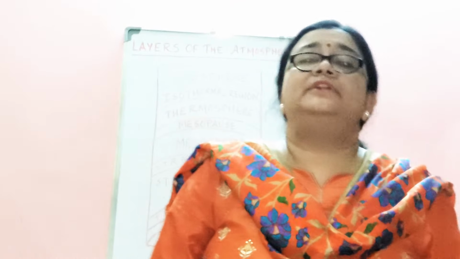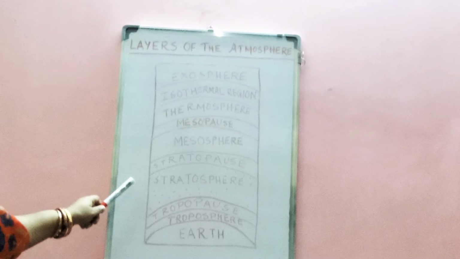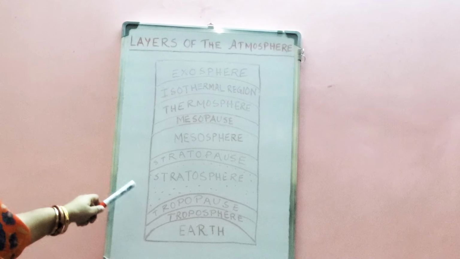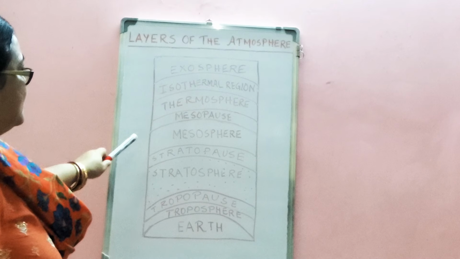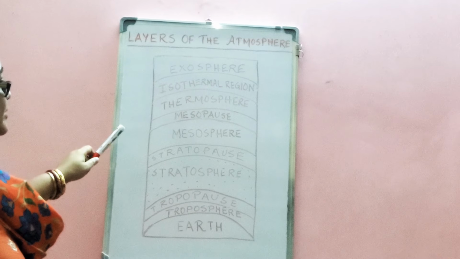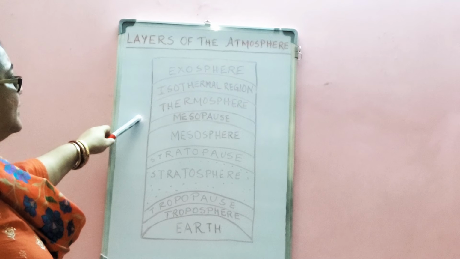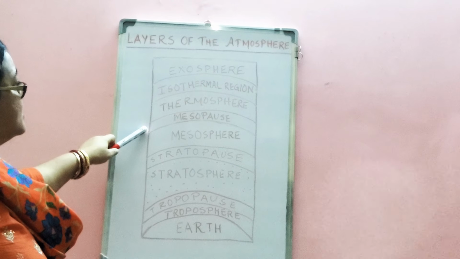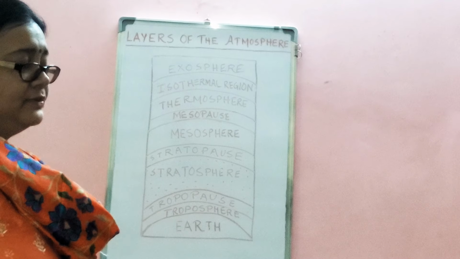Now, each layer of the atmosphere is separated from its next successive layer by a boundary zone which is demarcated by the word pause. See, the troposphere layer is separated from the stratosphere layer by a boundary zone known as the tropopause. Again, the stratosphere layer is separated from the mesosphere layer by another boundary zone known as the stratopause. The mesosphere layer is separated from the thermosphere layer by another boundary zone known as the mesopause. And above the thermosphere layer, as you can see, the isothermal region and finally the exosphere, which, as I have said, is finally leading to space.